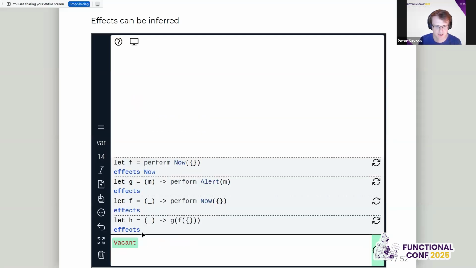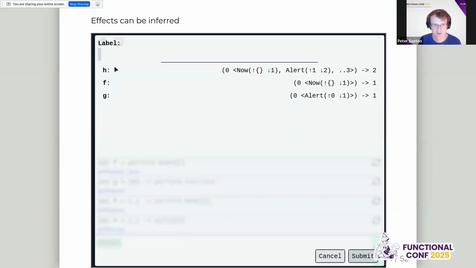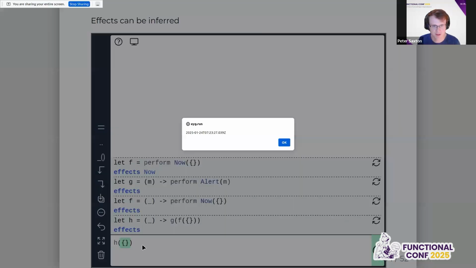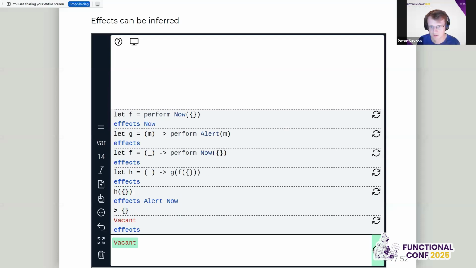And if we now view all the things that are in scope, here we can see that h raises 2 effects. We'll get into the details of what's going on in the shell here, but this is the best way to see this building up over time. And maybe just to show that it works, we'll call it. So if we call h with a record, we now run it with the time that we have right now. So this is 7:23 in the morning for me here.